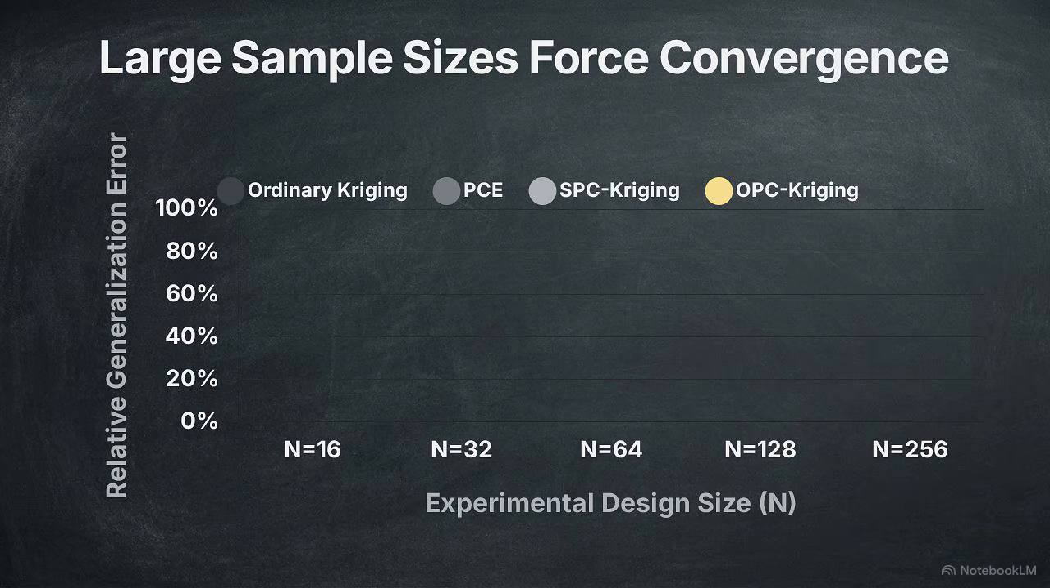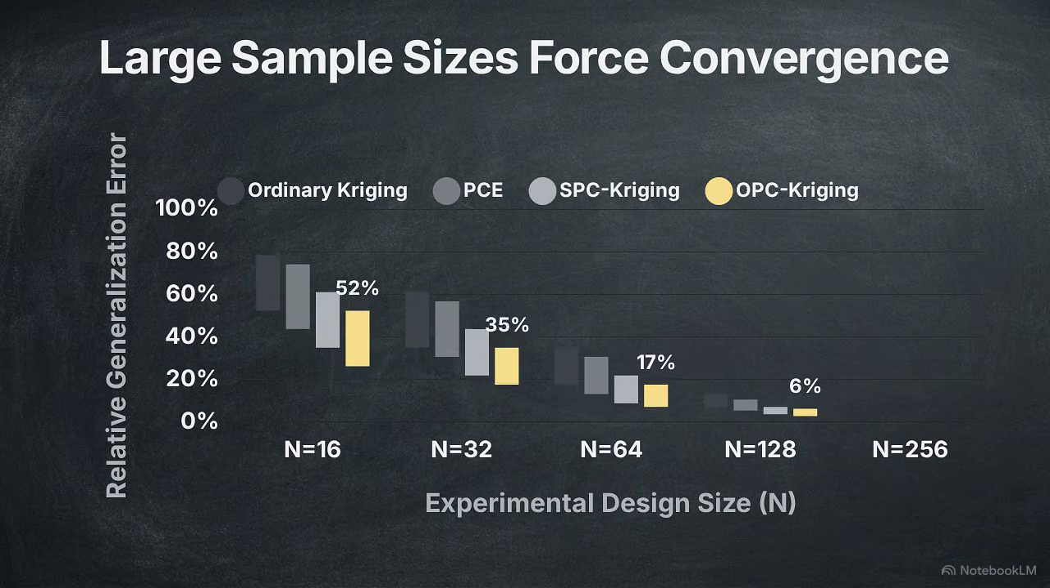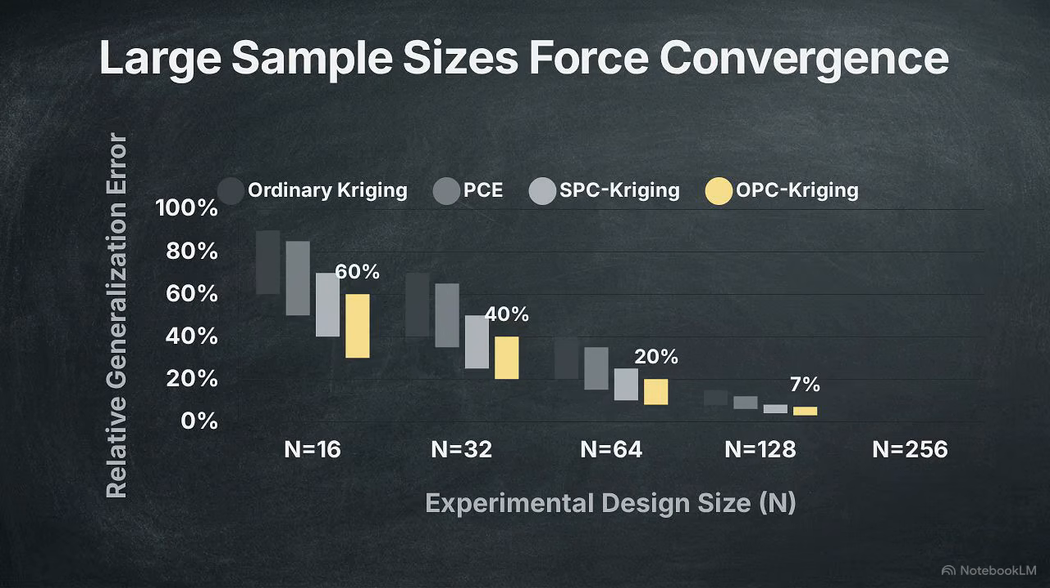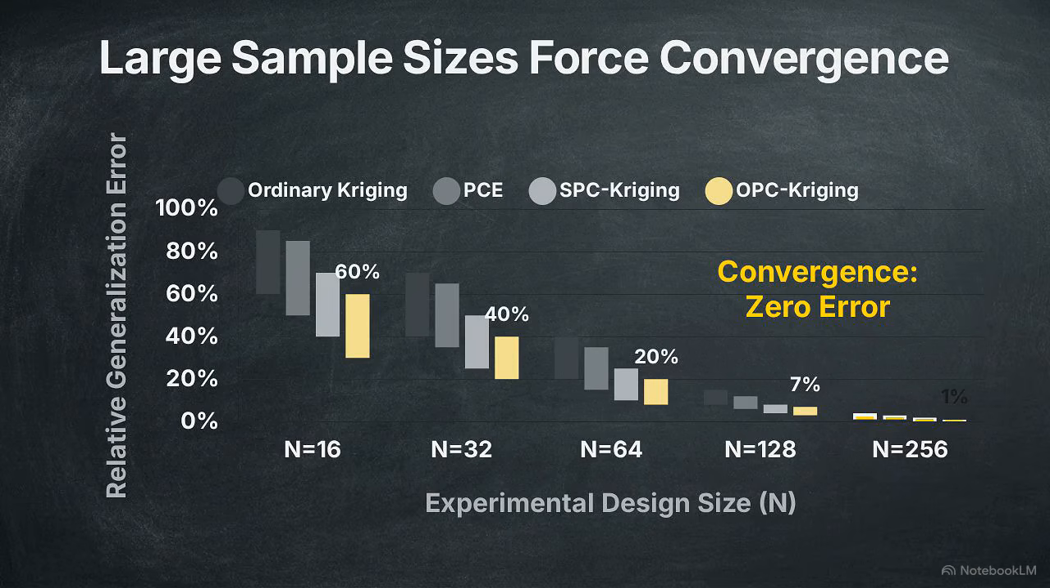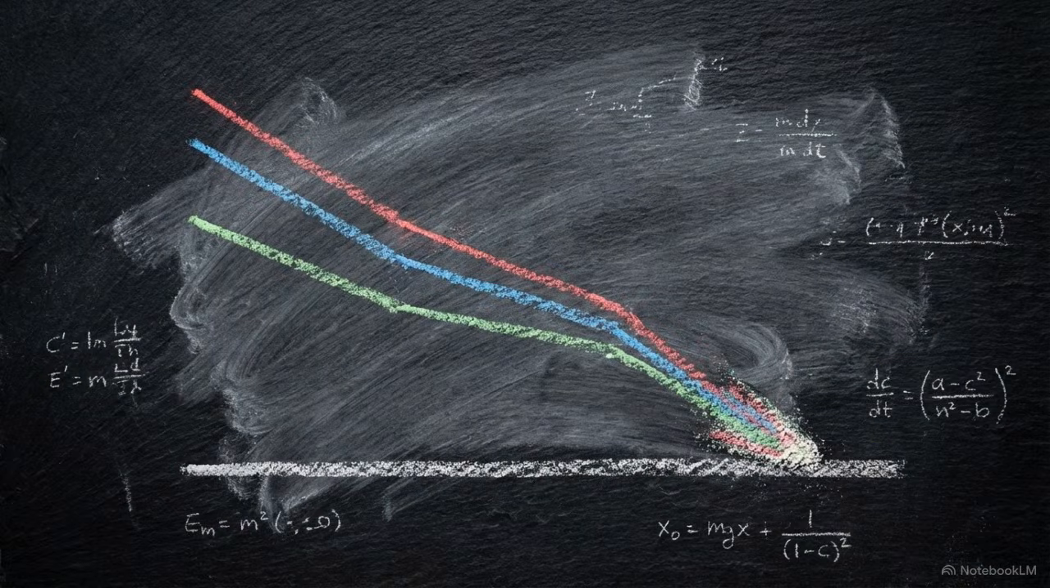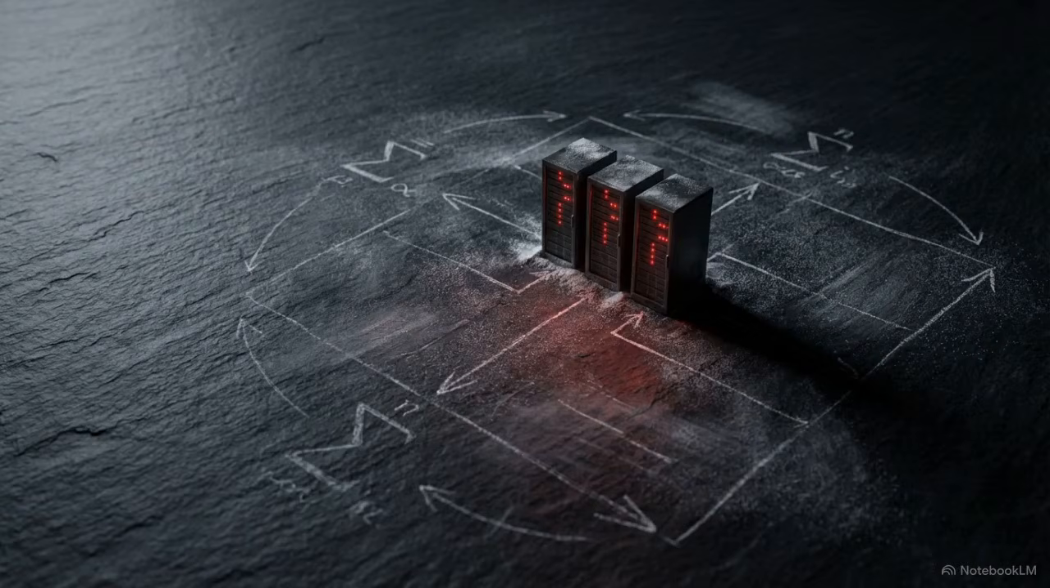This grid of box plots maps the relative generalization error against the experimental design size, n. On the far right, where sample size is highest, the plots shrink and align near the zero-error baseline. When provided with abundant experimental data, PCE, Kriging, and PC Kriging all converge toward high accuracy and low generalization errors. Abundant computational budgets mask architectural inefficiencies. True surrogate performance is only exposed under severe data limits.